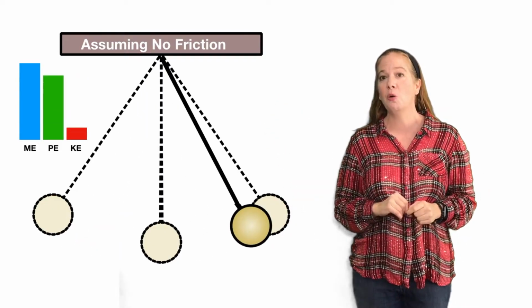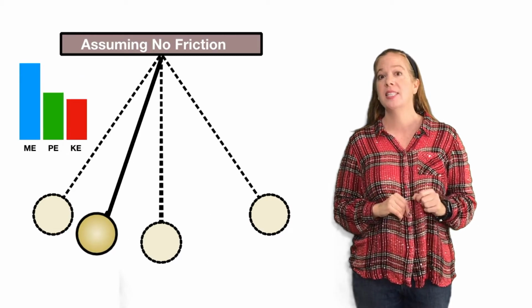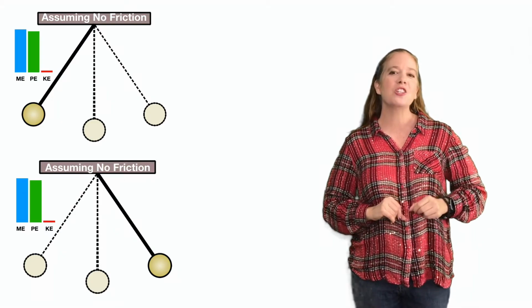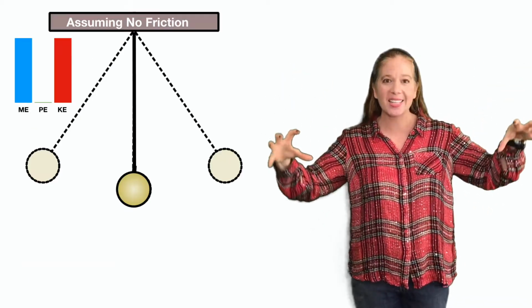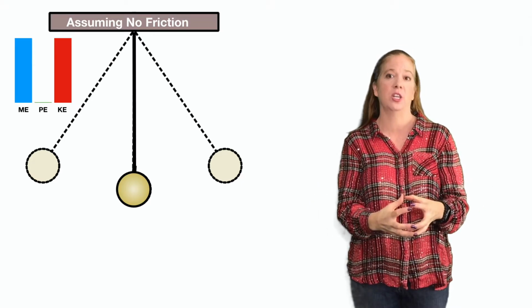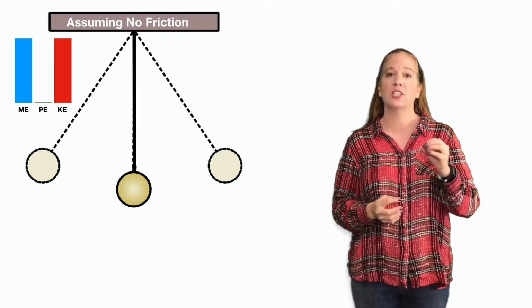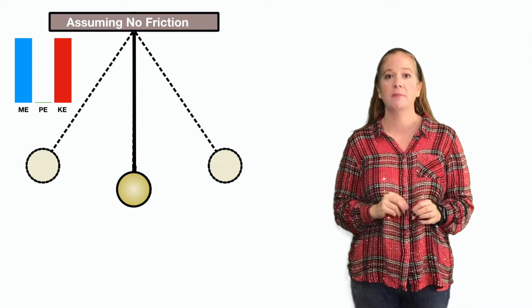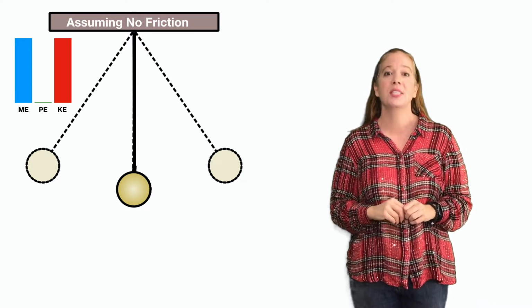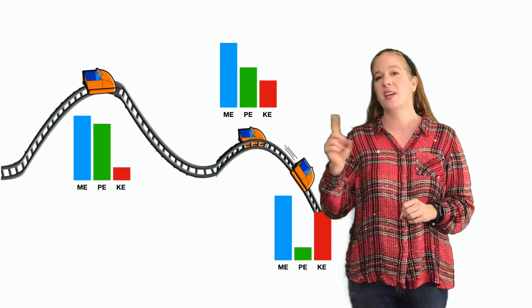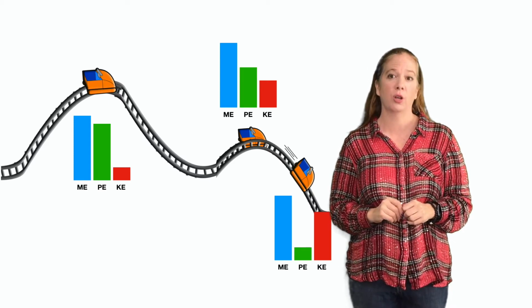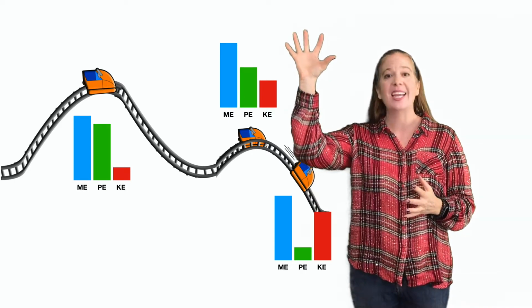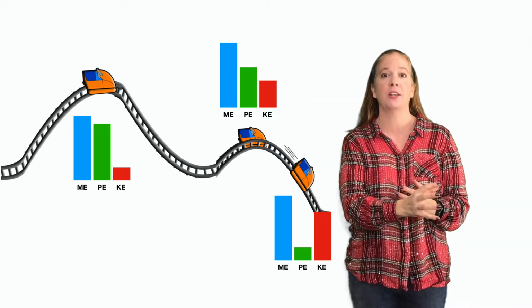However, the total mechanical energy of the system stays the same. The potential energy is the greatest when that pendulum is at its highest position. And as the pendulum hits the lowest position, all that potential energy is converted into kinetic energy. The total energy of the system, though, stays the same. We can also see this on roller coasters. As the cart moves across the roller coaster, the potential energy gets converted into kinetic energy.